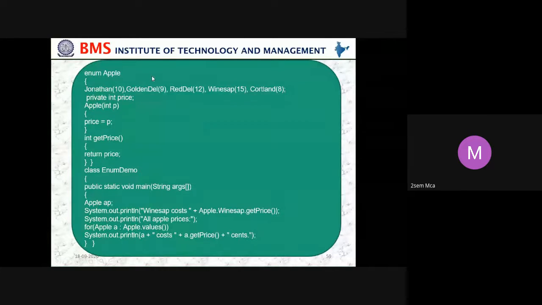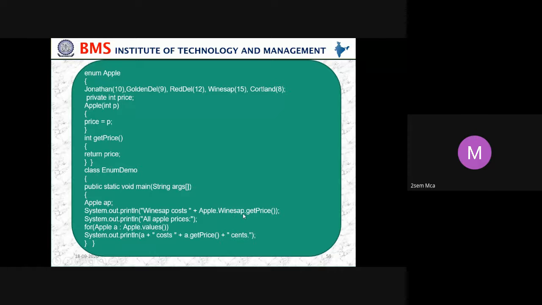And in this program, you can see we have created an enumeration called Apple. So different types of apples, names of different apples, and the price of each apple. And we have used a constructor and passed a price to that constructor. And one more method called getPrice, returning the price, and creating a class and creating an object for the enumeration, that is Apple ap, and calling getPrice for the apple.